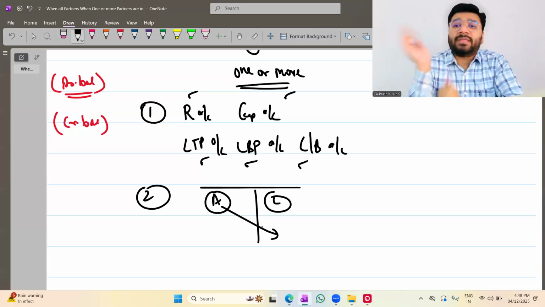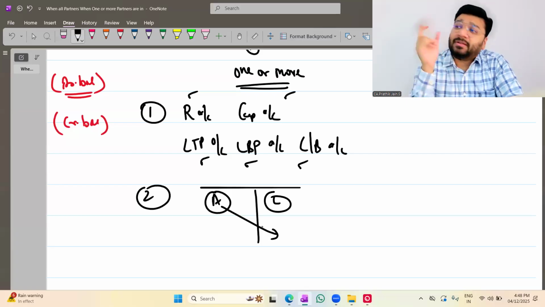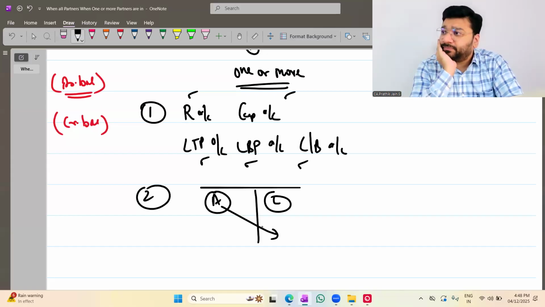I took this information from the CA Intermediate. We have a topic called amalgamation there. In amalgamation also, we prepare a realization account. There, whenever the question is silent about the realization of the asset, we realize it at zero value. The same concept is there.